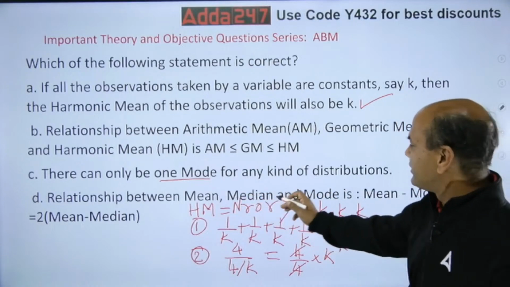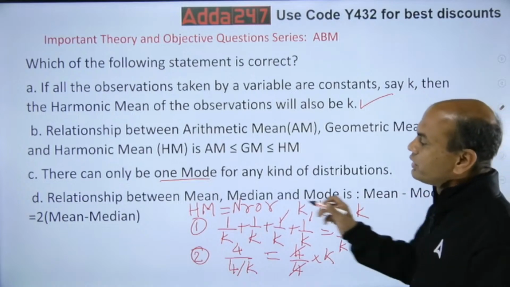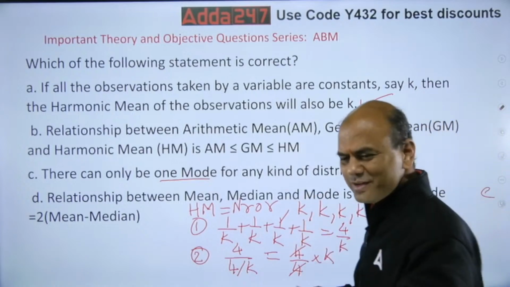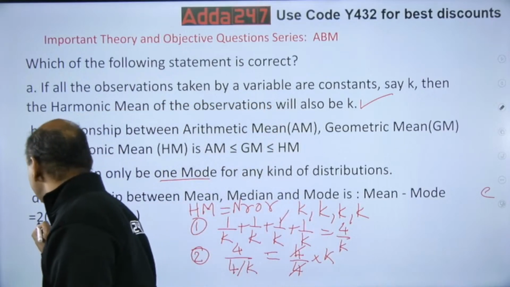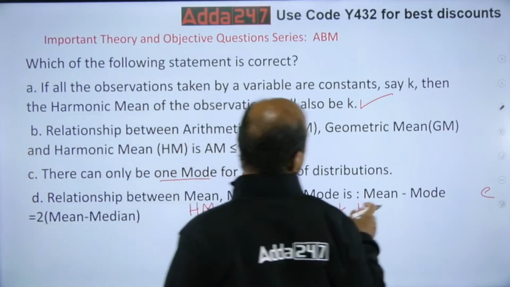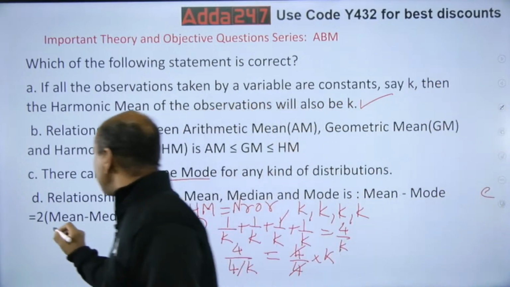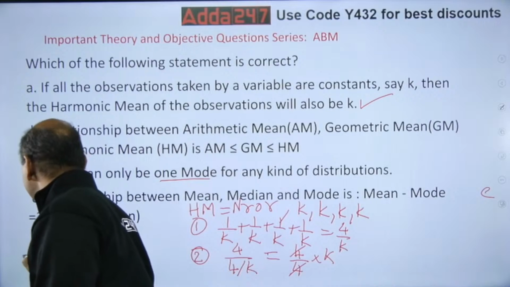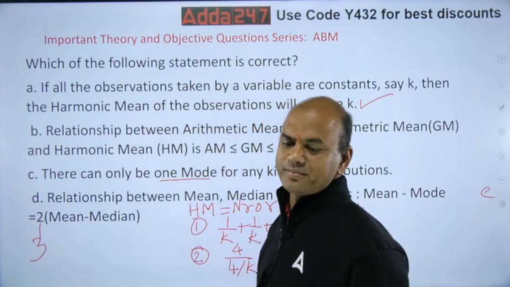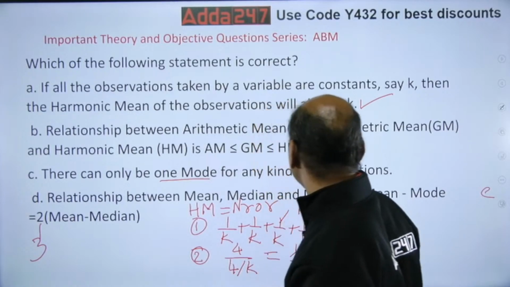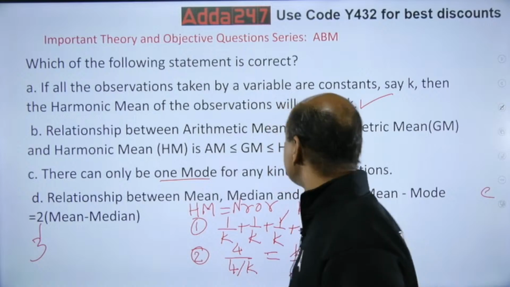Now last one. A relationship between mean, median and mode is mean minus mode equals 2 into mean minus median. This is wrong. Bakwas. This is 3. It is 3. 3 is the right answer. If this would have been 3, then the answer would have been right. Mean minus mode equals 3 into mean minus median. Okay, remember this. Chalo, next.